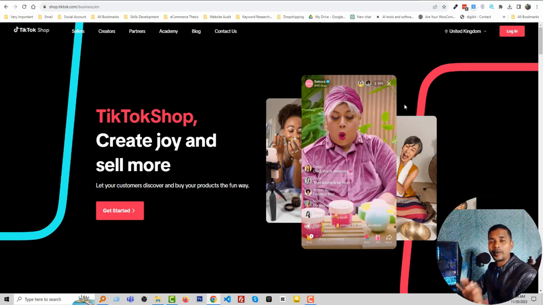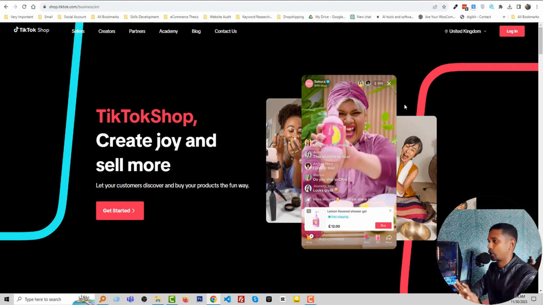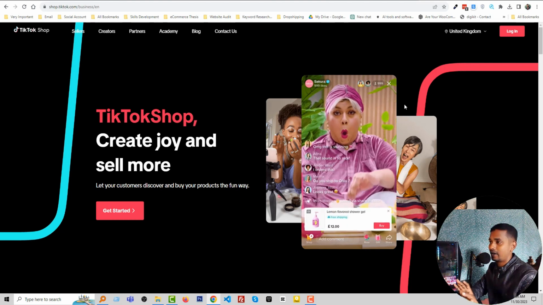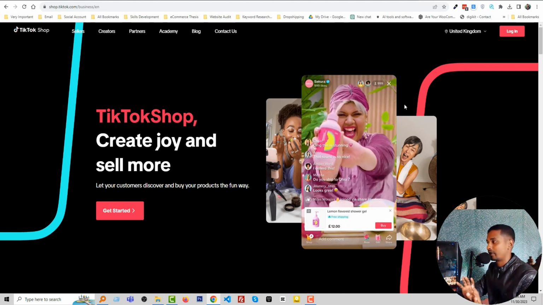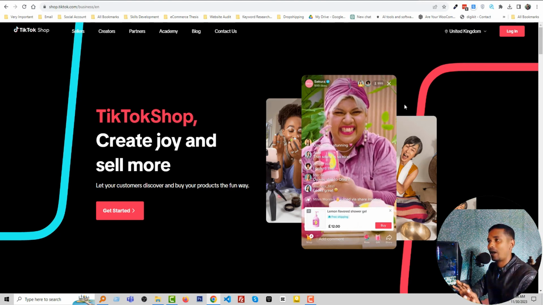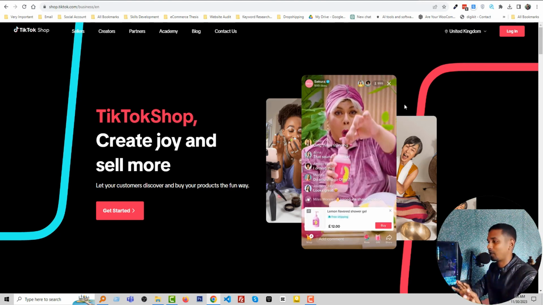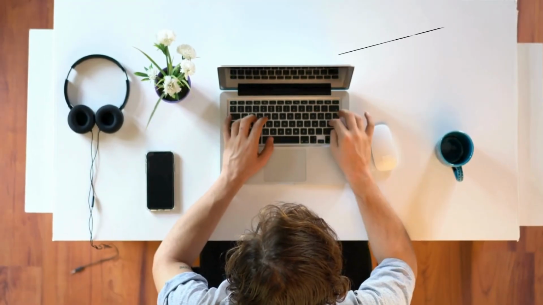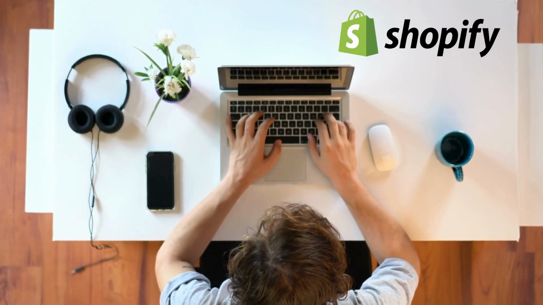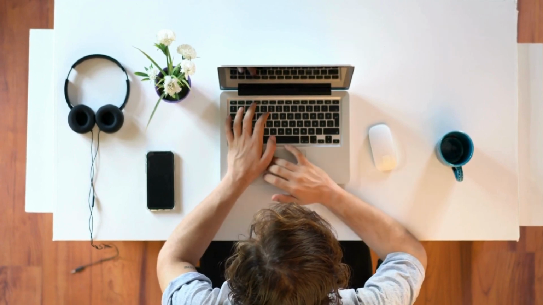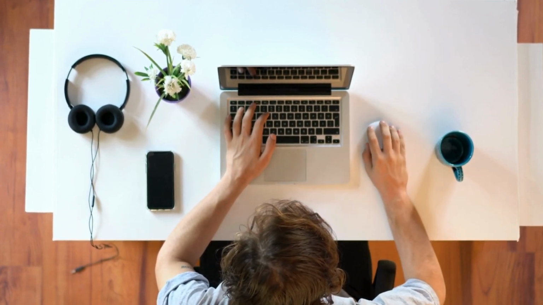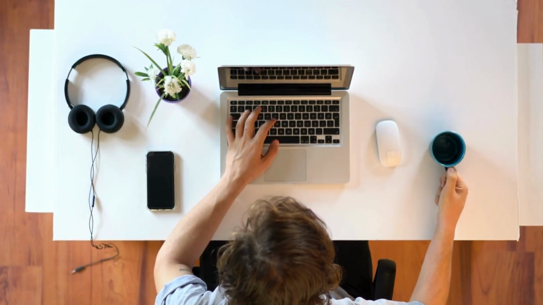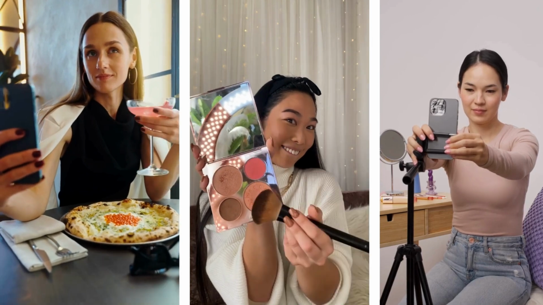So I hope you understand the basic requirements to set up your TikTok Shop. Also, you already know whether your country is eligible to create a TikTok Shop account. I hope you understand everything, and this information will be very helpful if you are just a beginner with dropshipping with Shopify and you want to sell very rapidly using the best marketing tools or platforms. TikTok is booming right now. You must focus on TikTok in these years, and this is a great time to start a business with TikTok Shop and start using TikTok Shop for your business.